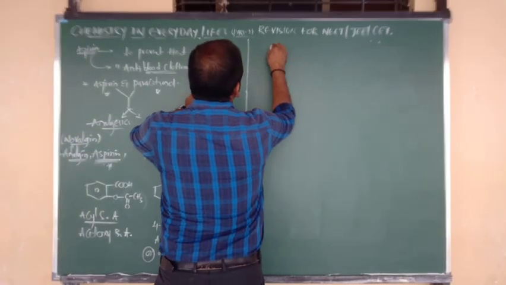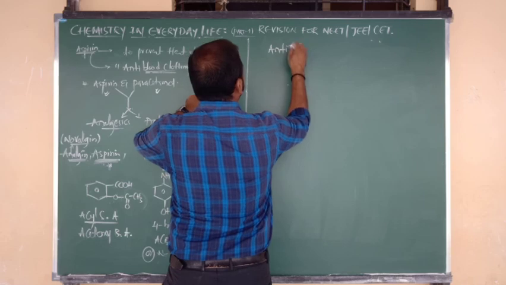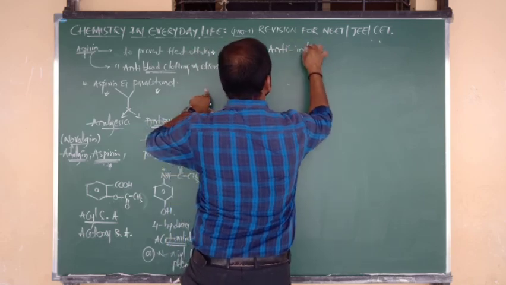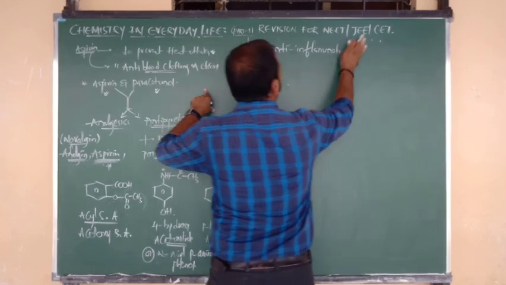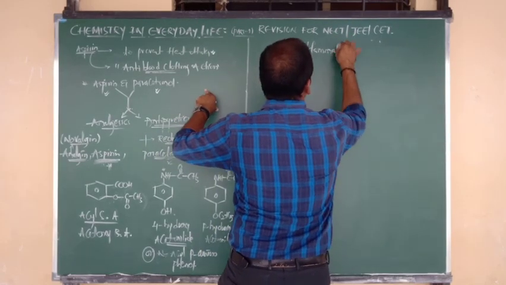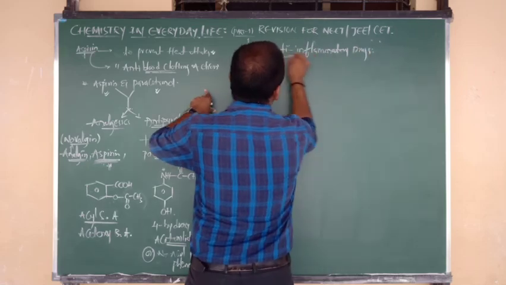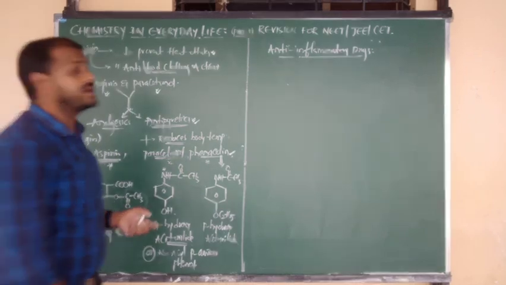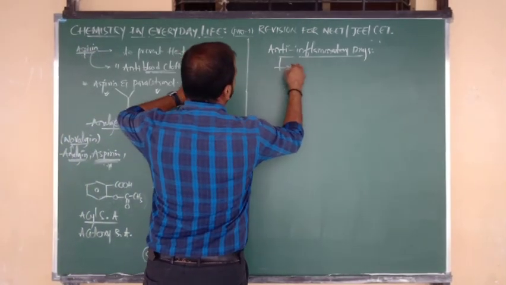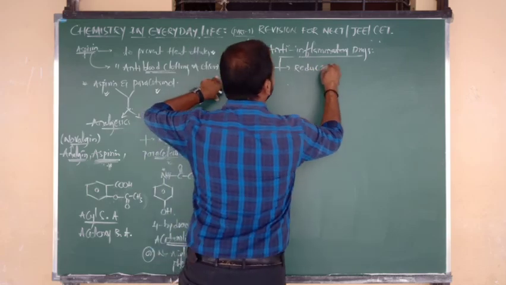The next category I am going to start here: anti-inflammatory drugs. What is meant by anti-inflammatory drugs? The medicines or chemicals which we use to reduce inflammation, and simply we can say swelling.